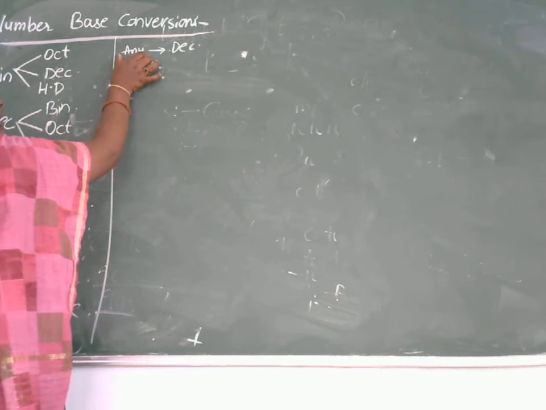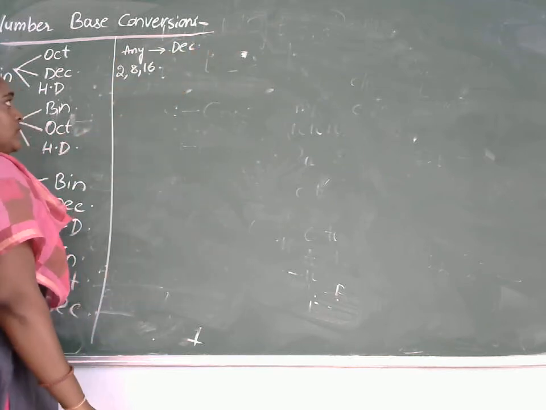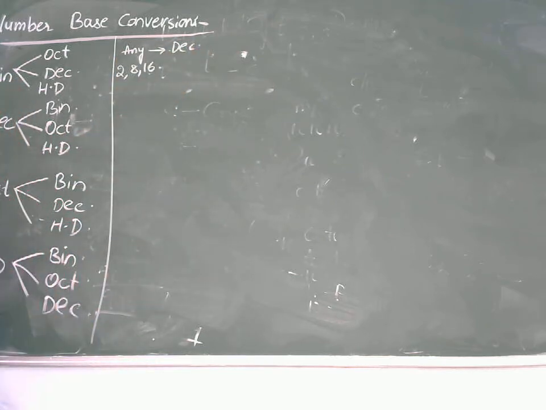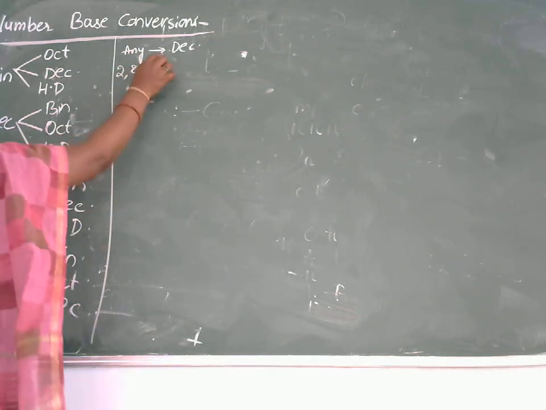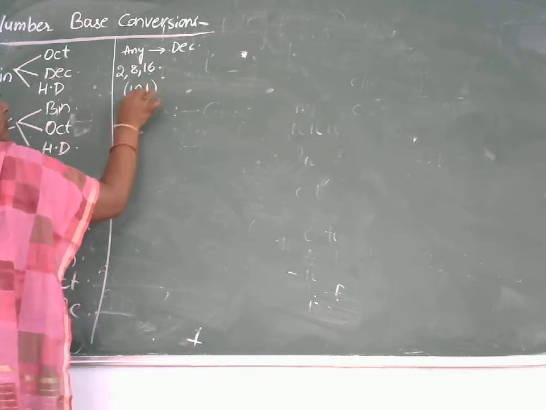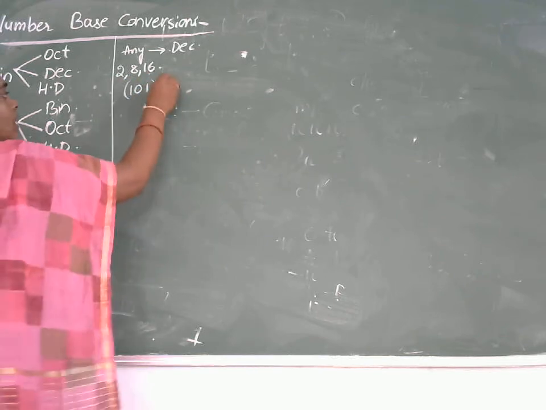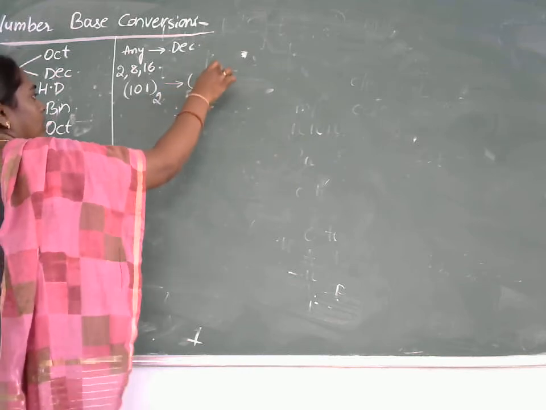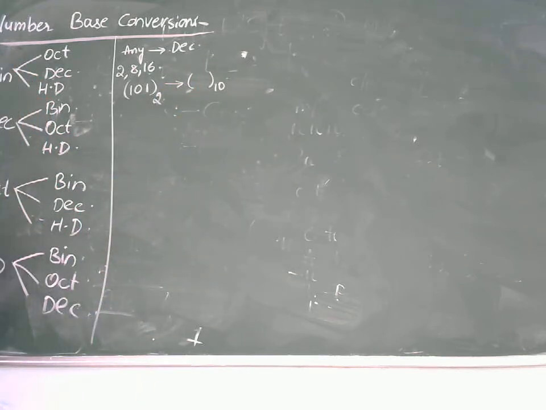So if you want to convert any number system to a decimal number system, the procedure is: multiply the given number system with the radix of the same number system with increasing powers from LSB to MSB. So let me take a binary number, 101 base 2. I want to convert this into a decimal, which is base 10.